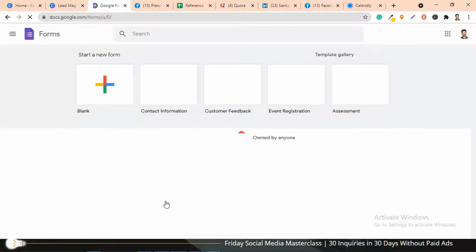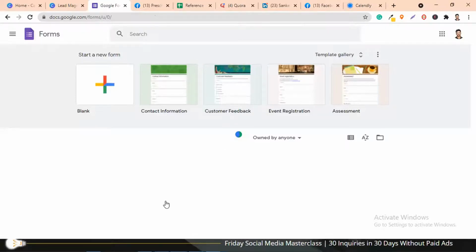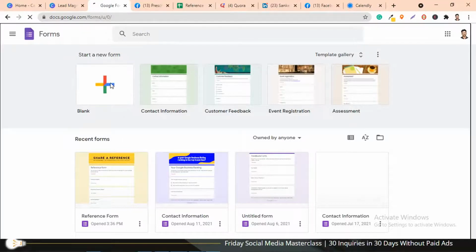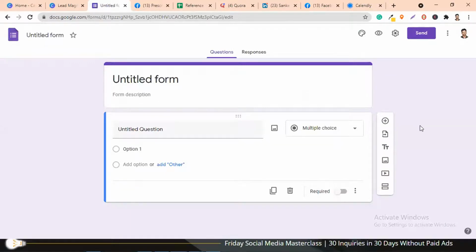Now here, what we are trying to do is create a landing page, so that any person clicking is showing interest in this free one-to-one counseling session. Before even sending them the actual booking link, we'll have to send them a Google form through which we collect their information. So I'm going to click on a blank form. Just a few questions you'll have to add here, and in the next 5 minutes, I'll show you how to create this Google form for the landing page.